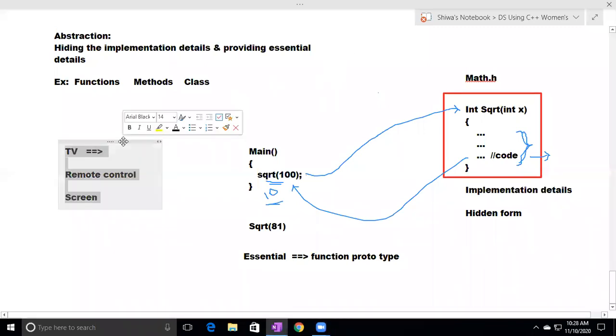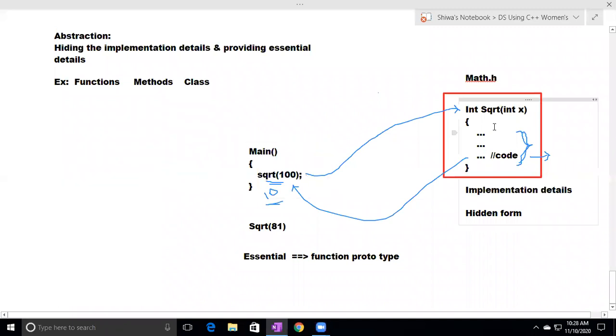Similarly, here, to use the sqrt function, whatever code is there is a non-essential thing, so it is in hidden form. This function prototype is required, so that is provided to us. With the help of that, we are calling.